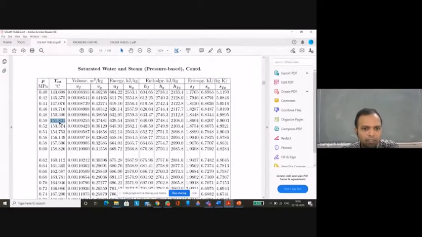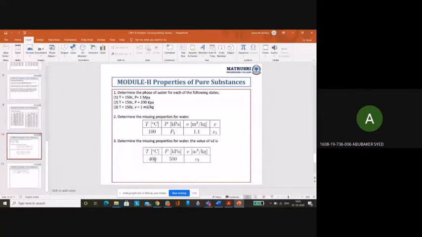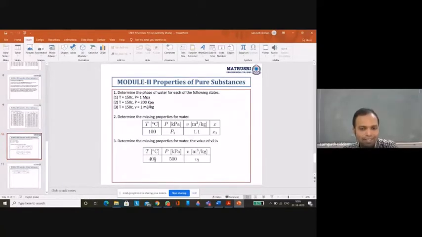So this Tsat, 151.831, is it greater than the actual T or less than T? This is T400. Tsat is 151, so obviously here T is greater than Tsat. Yes, sir. So if your T is greater than Tsat, which zone is it in?